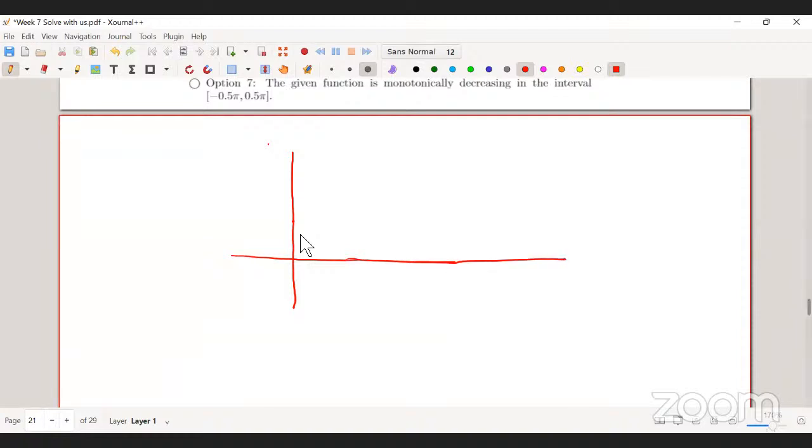So suppose you take this function. The graph of this function is, let's say, this. I'm drawing only on the positive x-axis. So suppose this is the graph of the function. As you can see, here you have a corner, right? So here you have a corner.